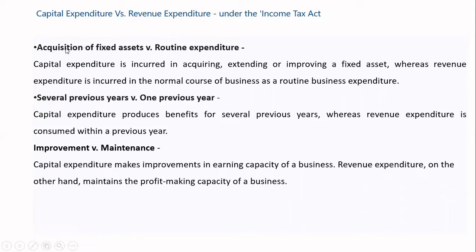The first term is acquisition of fixed assets versus routine expenditure. Here what they are telling, capital expenditure is incurred in acquiring, extending or improving a fixed asset, whereas revenue expenditure is incurred in the normal course of business as a routine business expenditure. Means here you are acquiring some machinery or you are improving the machinery or you are extending some building activities. This one is treated as what? Capital expenditure. Next, several previous years versus one previous year.